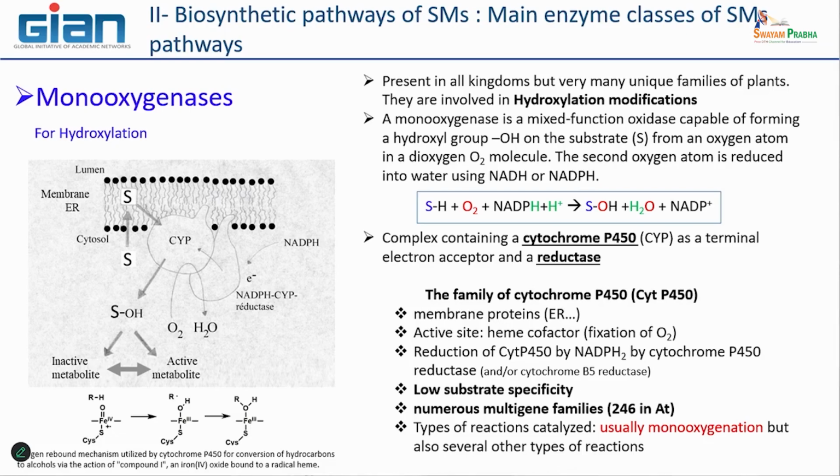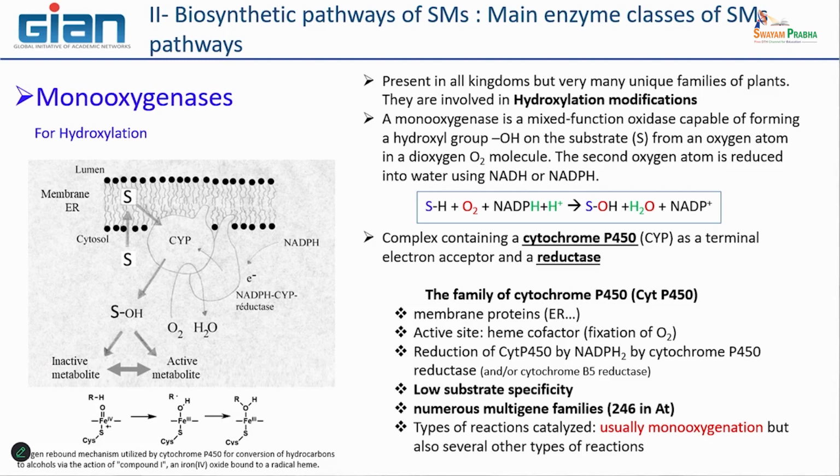One is named cytochrome P450, and the second one is the reductase, another enzyme, that is able to reduce a cofactor in order to give energy to the cytochrome P450 so that it can transfer a hydroxyl group onto a substrate.